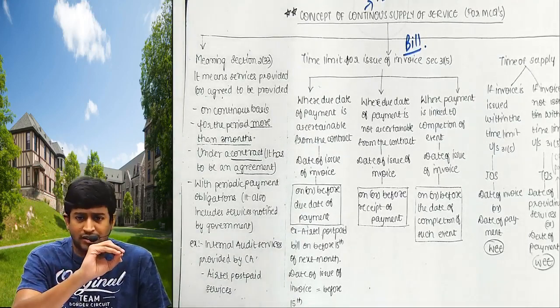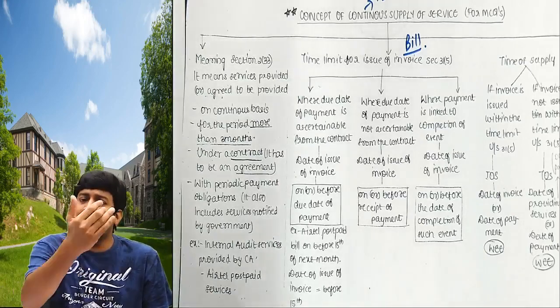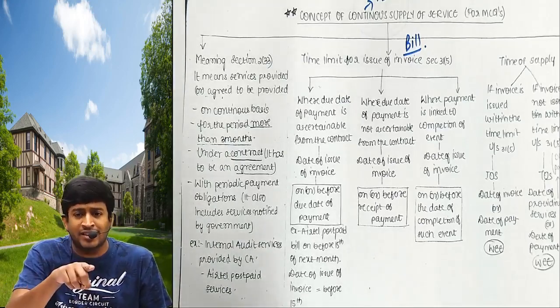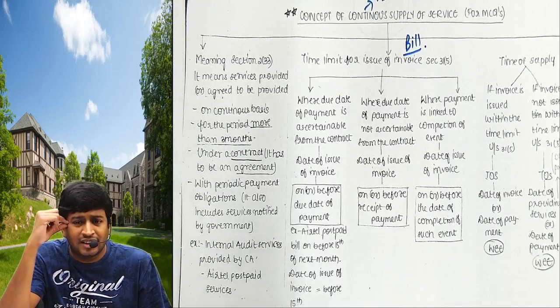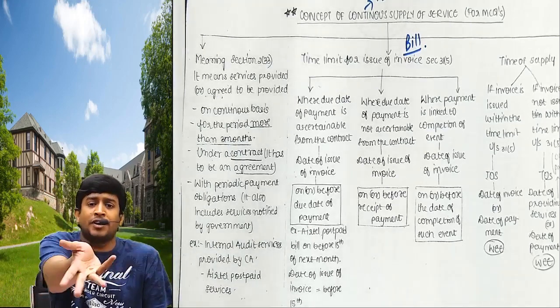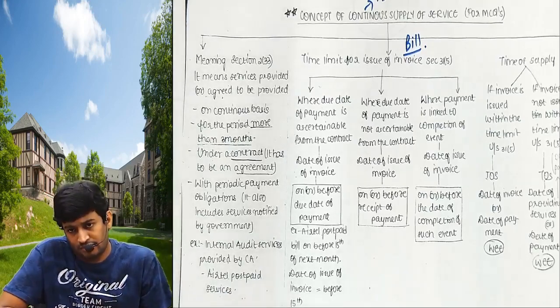Now the question is, November month అయిపోయింది. First he will give the bill, then I will make the payment. When should he give the bill? Government says నీ due date ఏంటి? 15 December. He should give you the bill before 15 December so that you can make the payment by 15th.